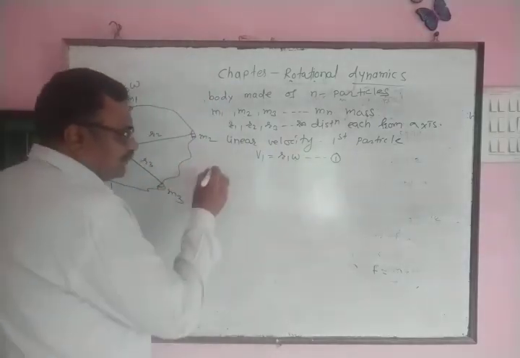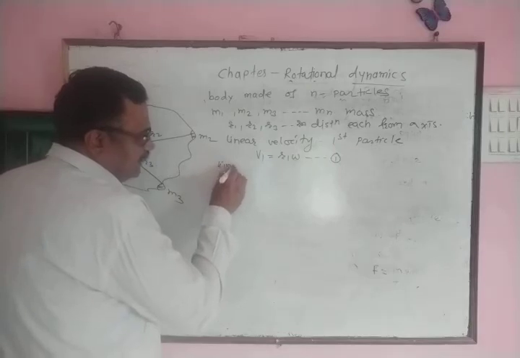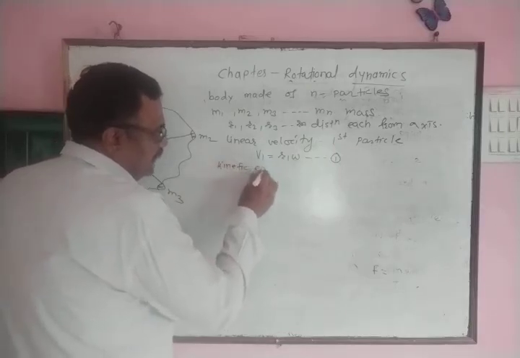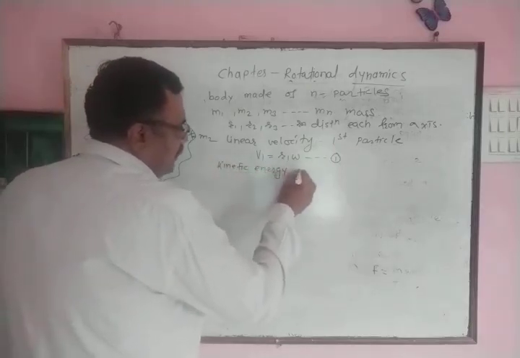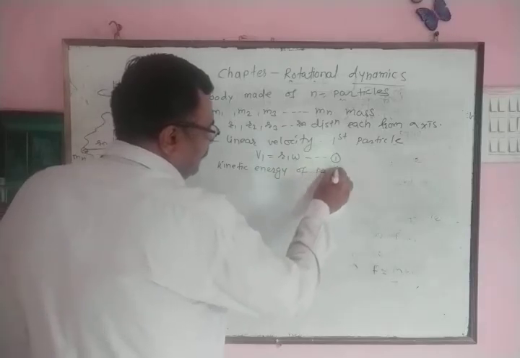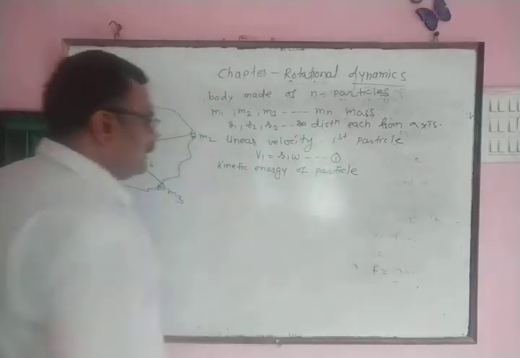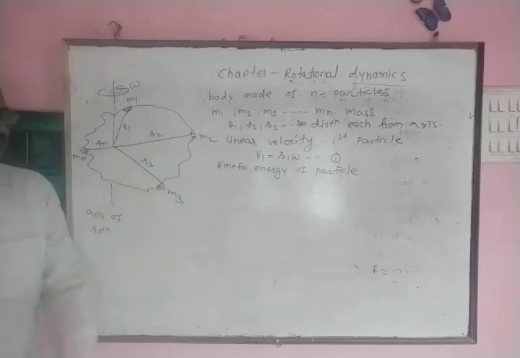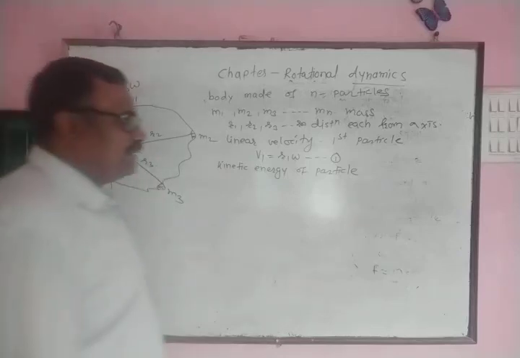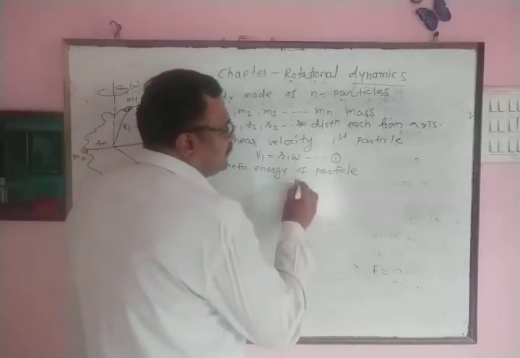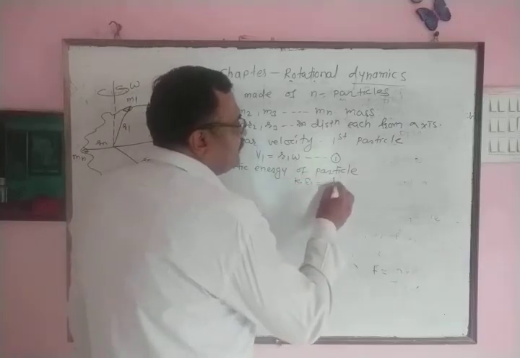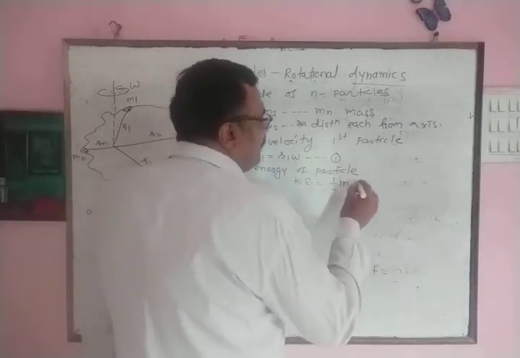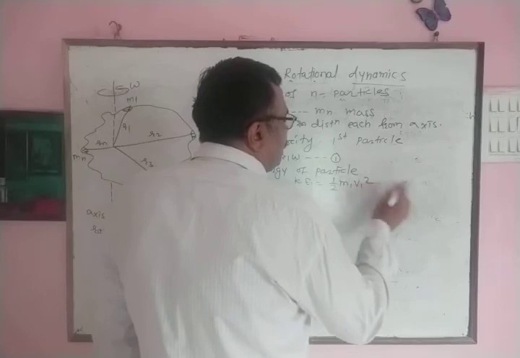We write expression for kinetic energy of particle. We already know kinetic energy is always calculated by using formula 1/2 mass into square of velocity, and therefore kinetic energy of first particle is equal to 1/2 times mass into square of velocity.